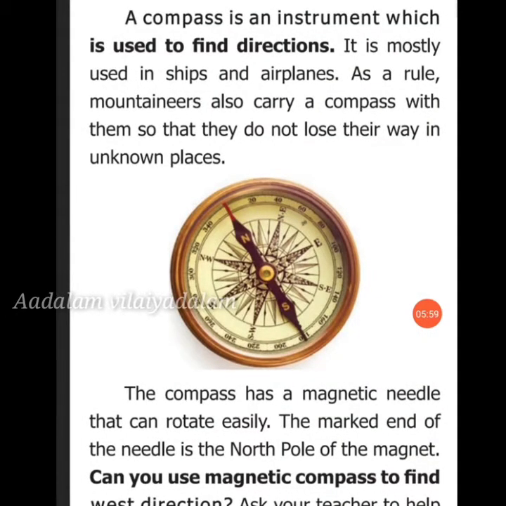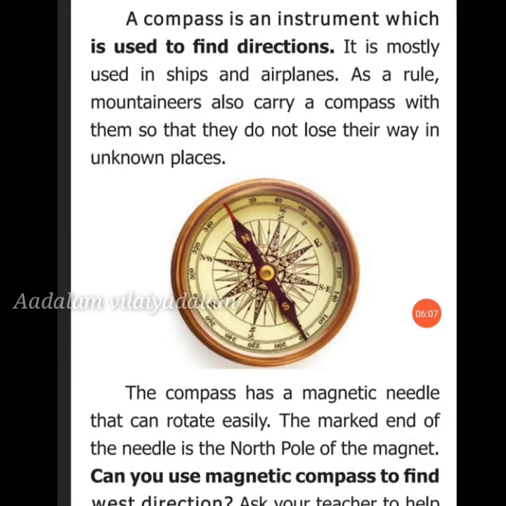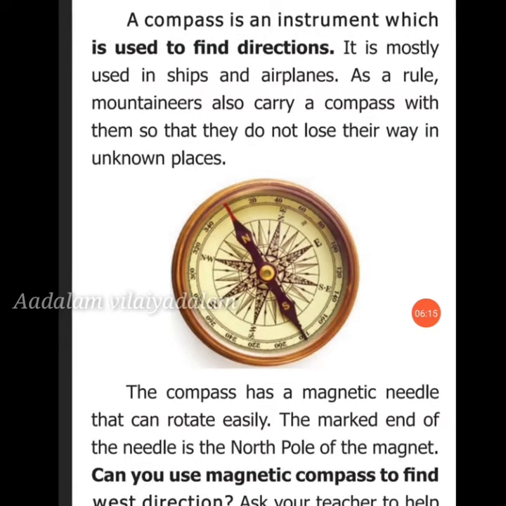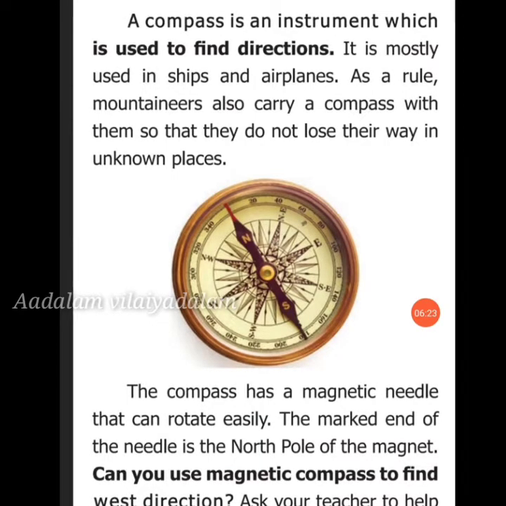A compass is an instrument used to find direction. It is mostly used in ships and aeroplanes, and mountaineers also carry a compass. The compass has a magnetic needle that can rotate easily. The marked end is called the north pole of the magnet.